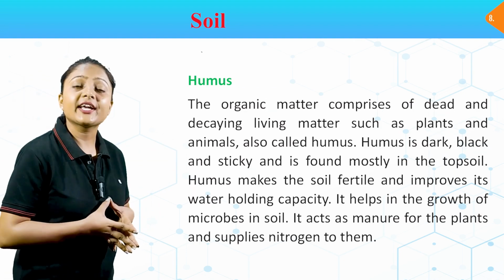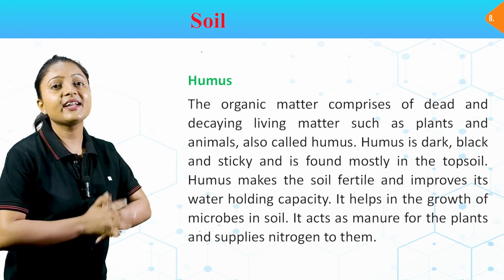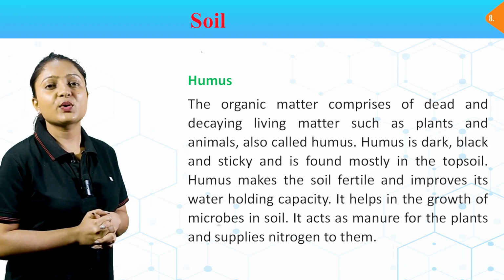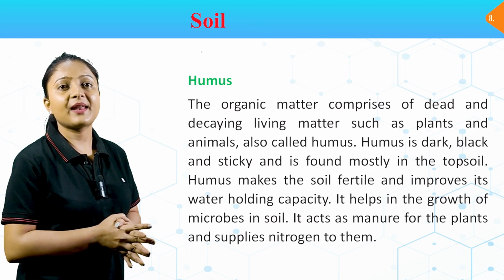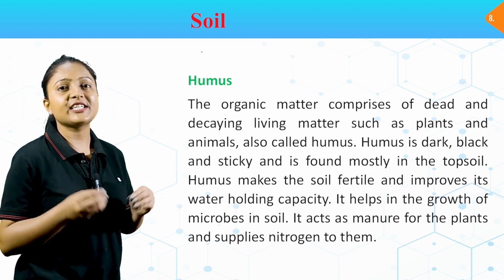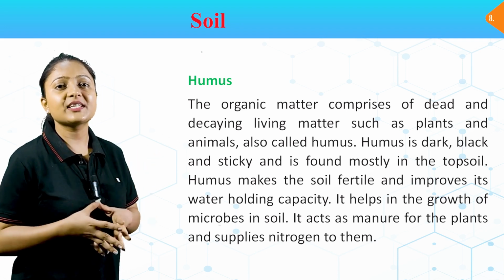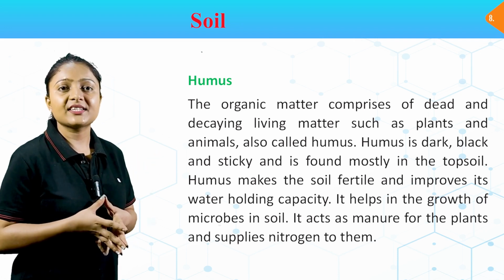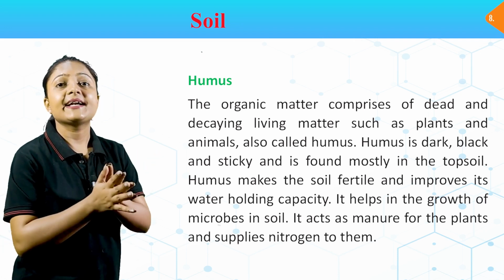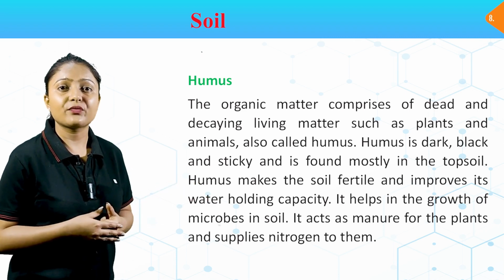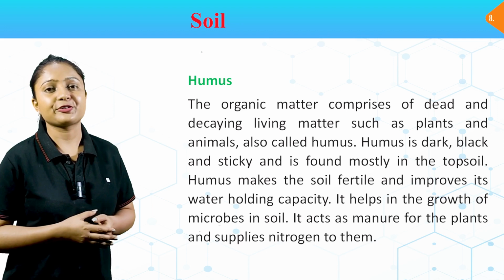Humus. The organic matter comprising dead and decaying living matter such as plants and animals is also called humus. Humus is dark, black, and sticky and is found mostly in the topsoil. Humus makes the soil fertile and improves its water holding capacity. It helps in the growth of microbes in the soil. It acts as manure for the plants and supplies nitrogen to them.